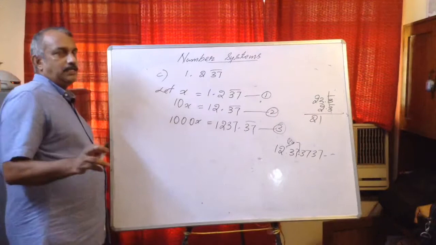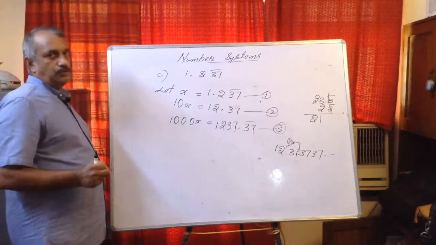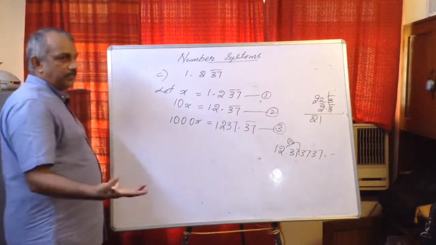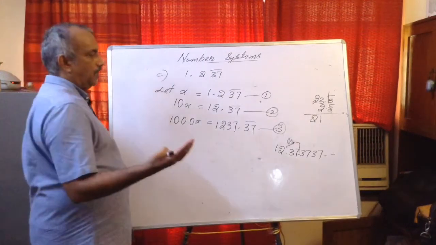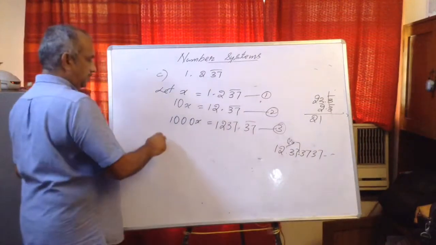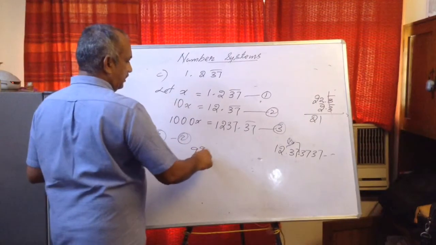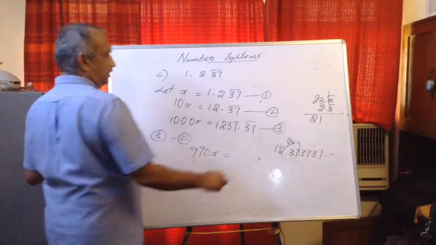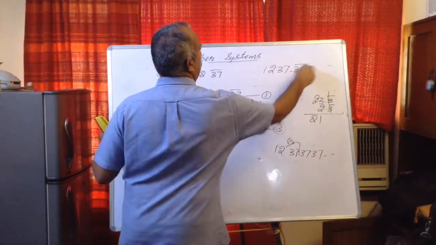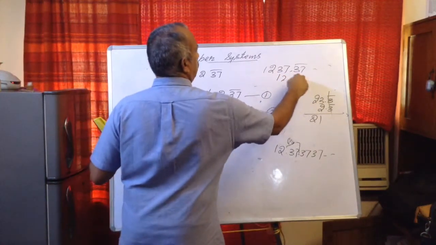First multiply and bring the digit which is not repeating in the decimal part to the whole number part. So 1 digit is not repeating, multiply by 10. Then look at how many digits are repeating, accordingly multiply and keep it as equation number 3. 3 minus 2: 1000 minus 10, 990x is equal to 1237.37 bar minus 12.37 bar.